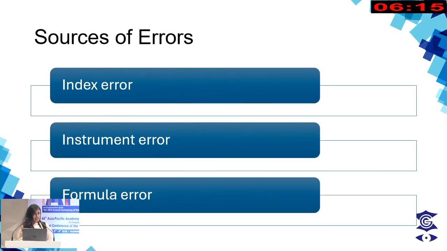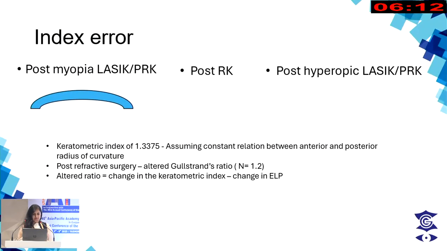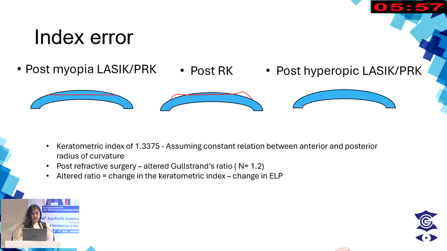This is index error, instrument error, and formula error. So in index error, we can see that in post-myopic LASIK or PRK, there is a central flattening of the anterior curvature. In post-RK, there is a flattening of both the anterior and posterior curvature as well as mid-peripheral steepening. In post-hyperopic LASIK, there is a central steepening. So the keratometric index of 1.3375 is usually assumed if there's a constant relationship between the anterior and posterior radius of curvature, which is the Gall-Stranz ratio.